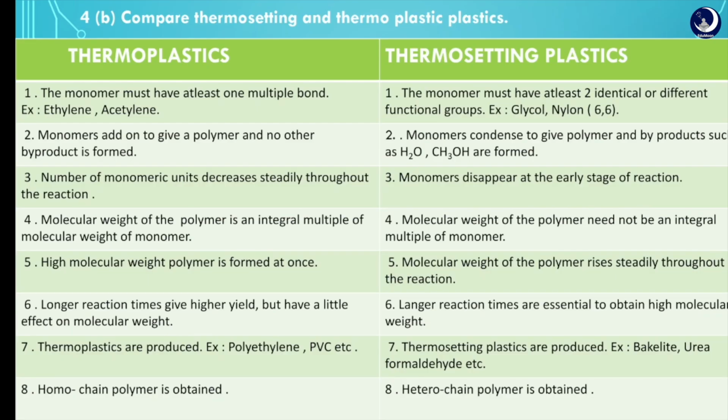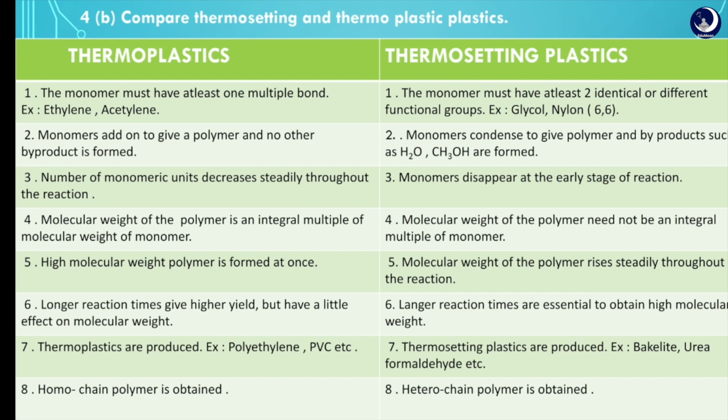Next, 4b, compare thermoplastics and thermosetting plastics. In thermoplastics, the monomer must have at least one double bond, like some of the plastics such as ethylene and acetylene. In thermosetting plastics, the monomers must have at least two identical or different functional groups, for example glycol, nylon 66.